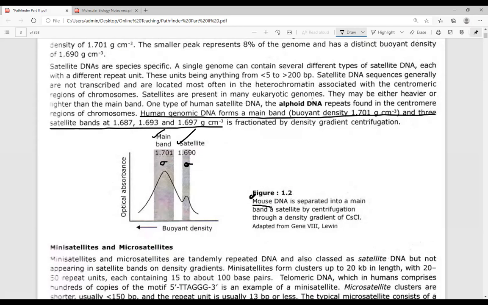Okay, so mouse genomic DNA has this type of satellite DNA separation from the main bulk of the genomic DNA. Satellite DNA separates from genomic DNA, and this could be separated on the basis of buoyancy density, with the formula of buoyancy density being 1.66 plus 0.098 x G plus C. This is the guanine cytosine content that is present, and this is equivalent to the sigma value.